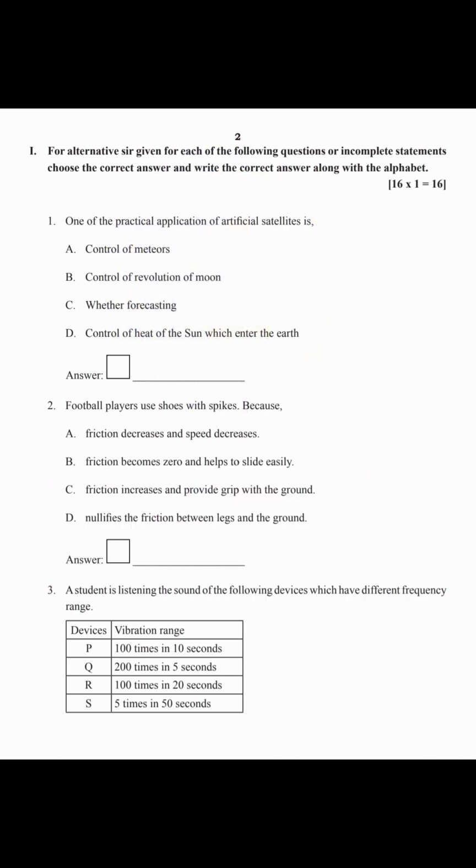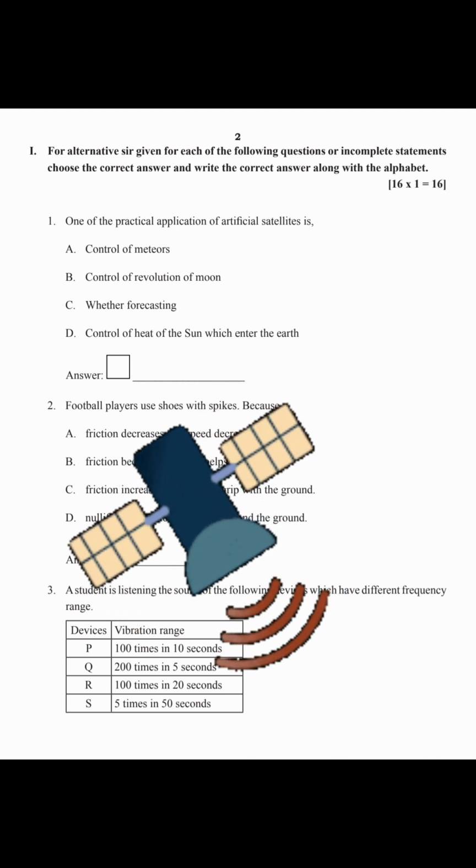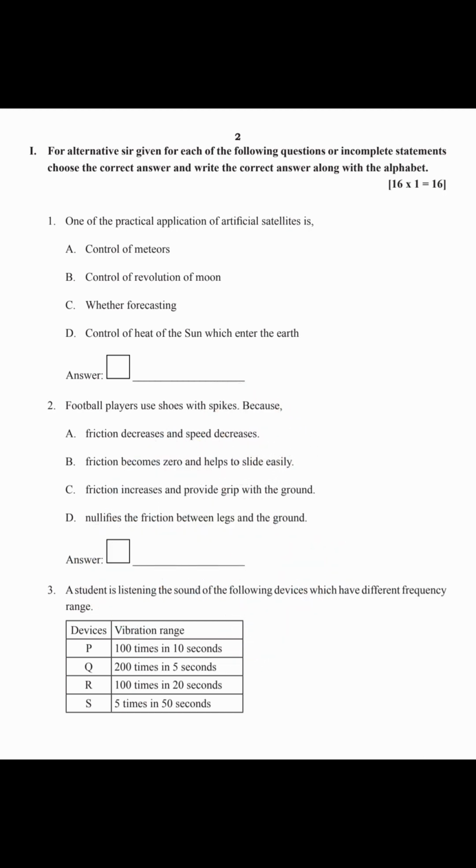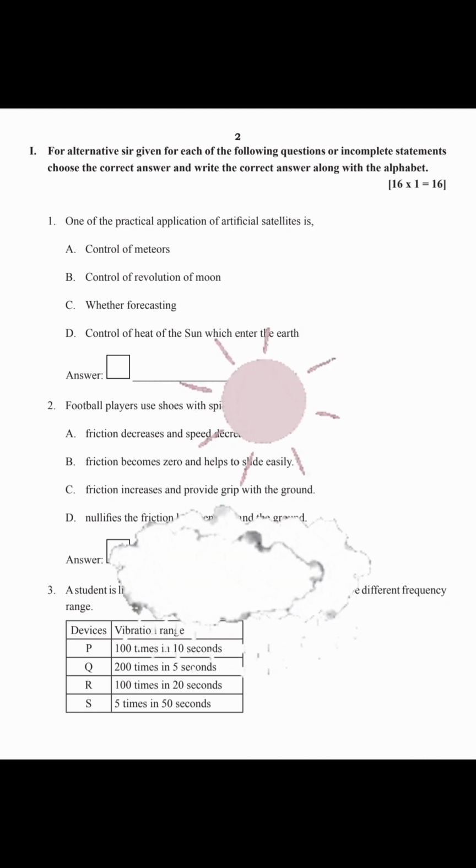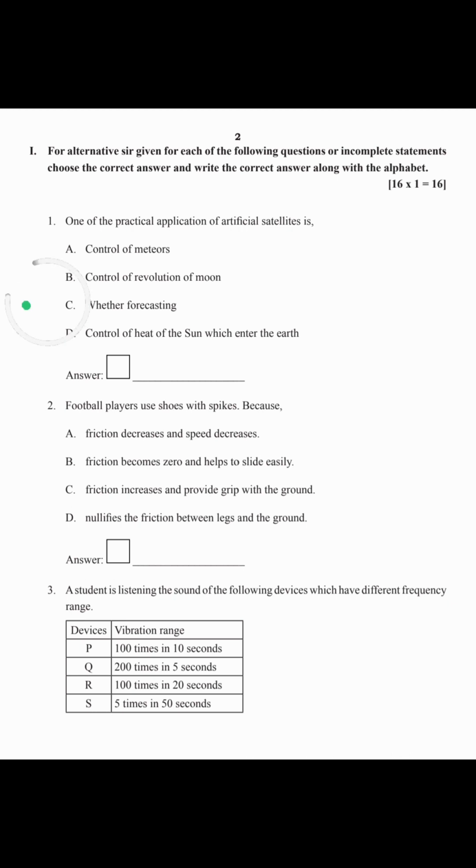First question, one of the practical applications of artificial satellites is: option A, control of meteors; option B, control of revolution of moon; option C, weather forecasting; D, control of heat of the sun which enters the earth. The function of artificial satellites is weather forecasting. So, option C is the correct answer.